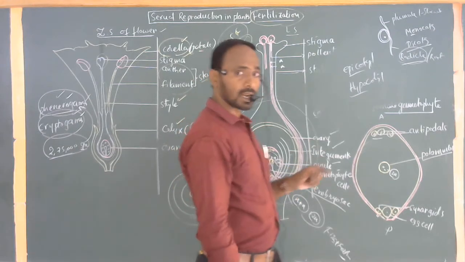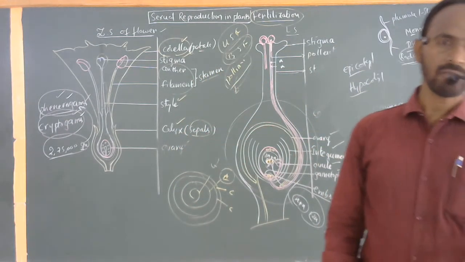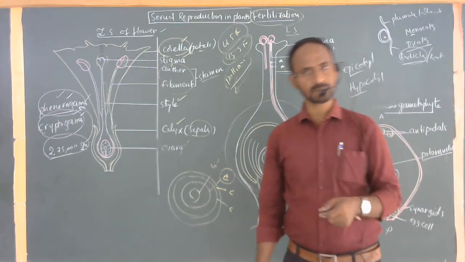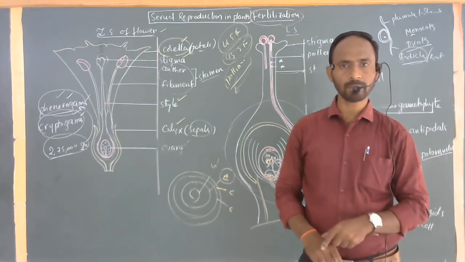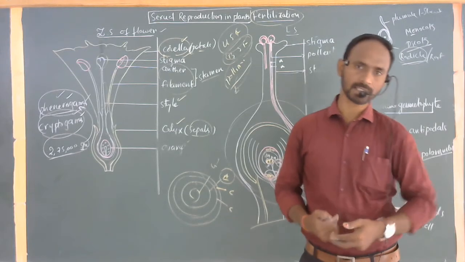Some seeds have endosperm, and some seeds don't. Those with endosperm are commonly called endospermic seeds, castor for example. Some don't have any endosperm, and these are non-endospermic seeds. Endospermic seeds and non-endospermic seeds.